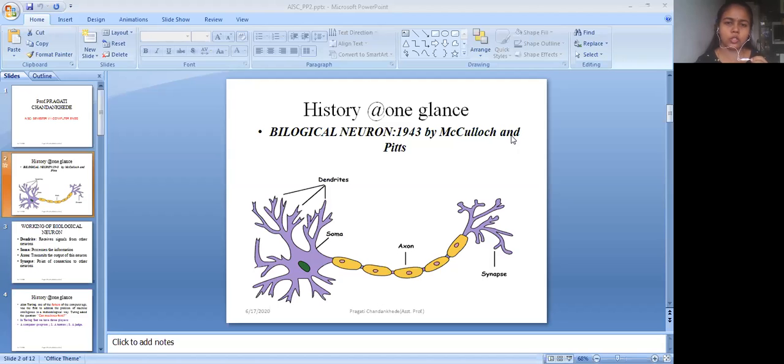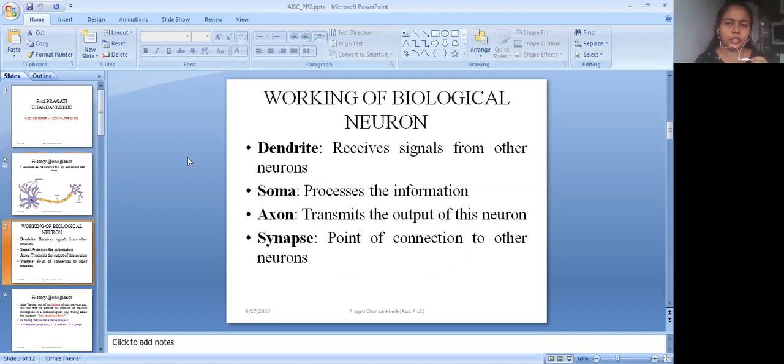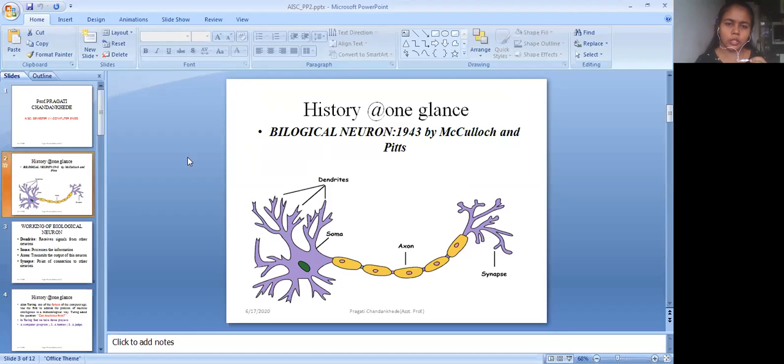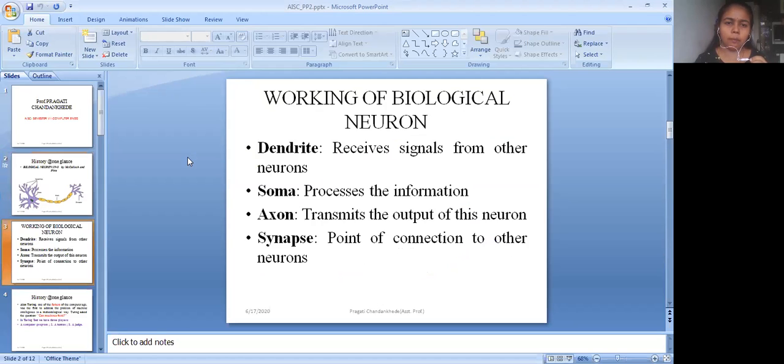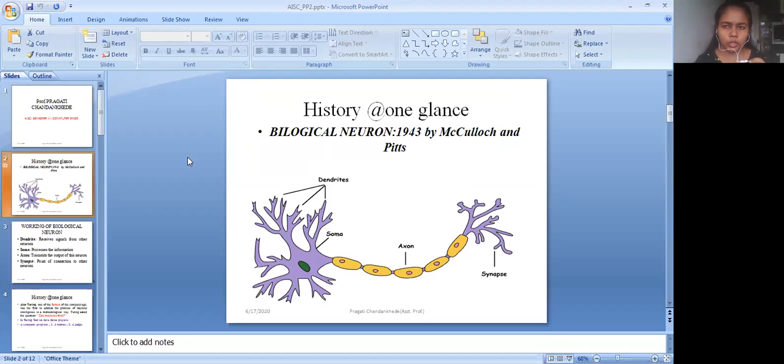So it works on this basis. It has dendrites, soma, axon, and synapses. These dendrites are the terms that receive the signal from other neurons, and they pass it to the processing information.